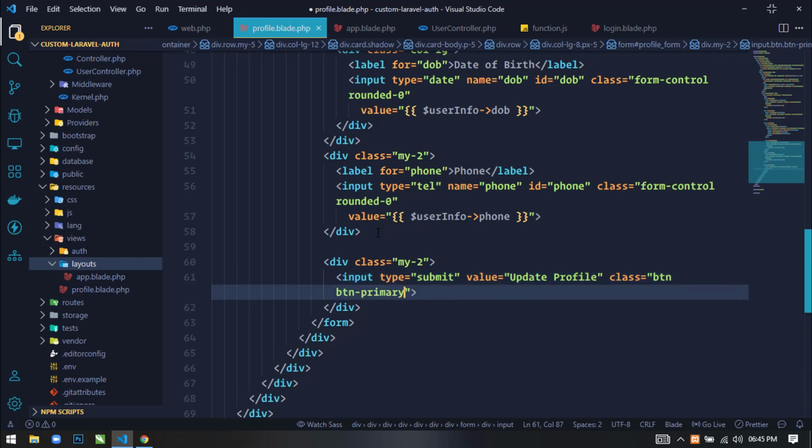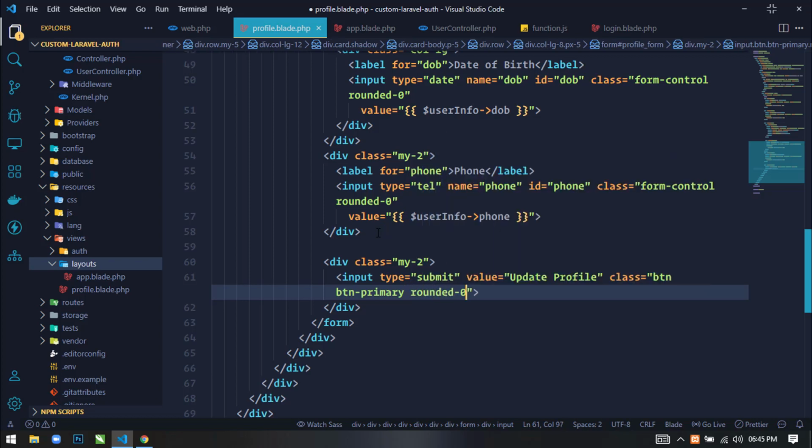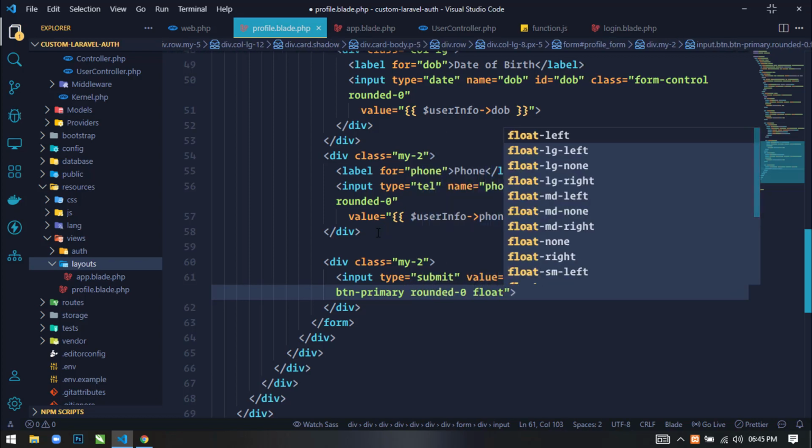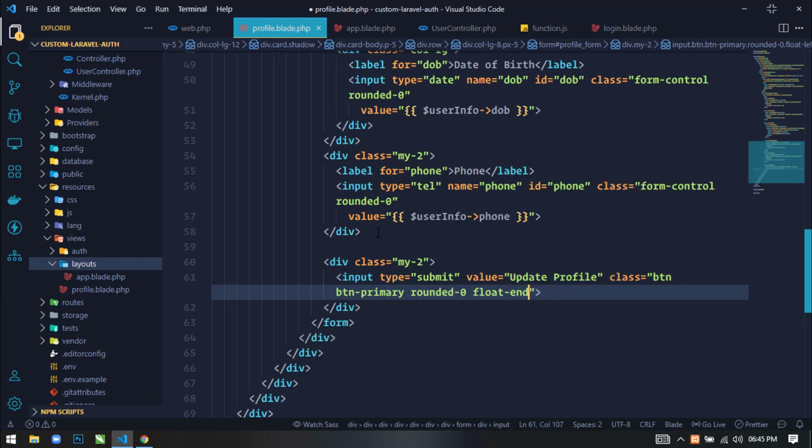Okay, and also rounded 0 float end. And I will also use an id attribute for this submit button, that is profile btn.